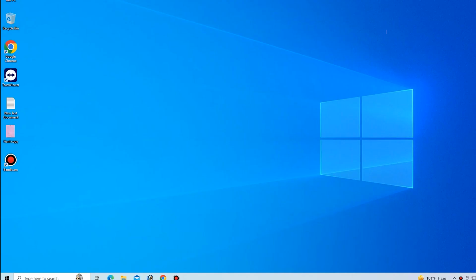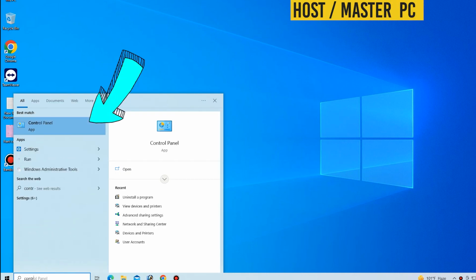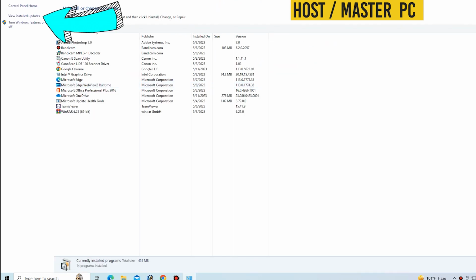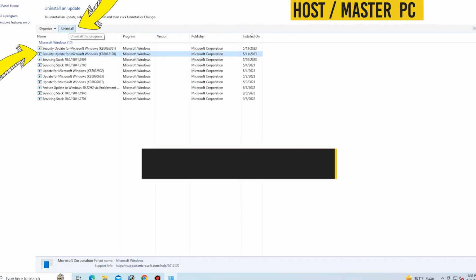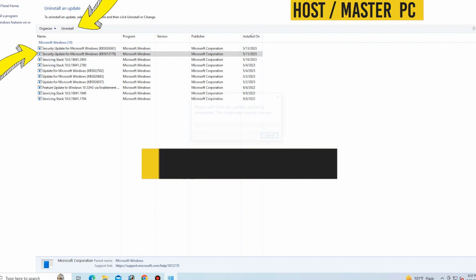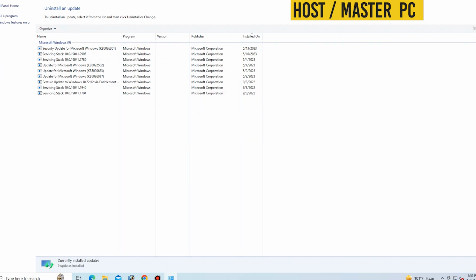Step 1. Go to the host PC where the printer is set up. Open Control Panel, click on Programs, and then click View Installed Updates under Programs and Features. Find the security update for Microsoft Windows KB5012170 from the list of installed updates, and uninstall the update.